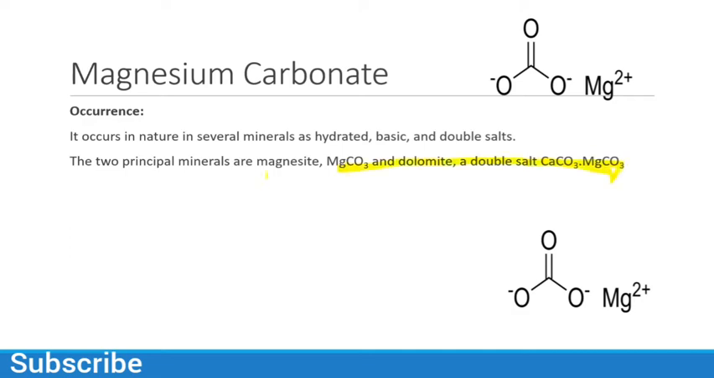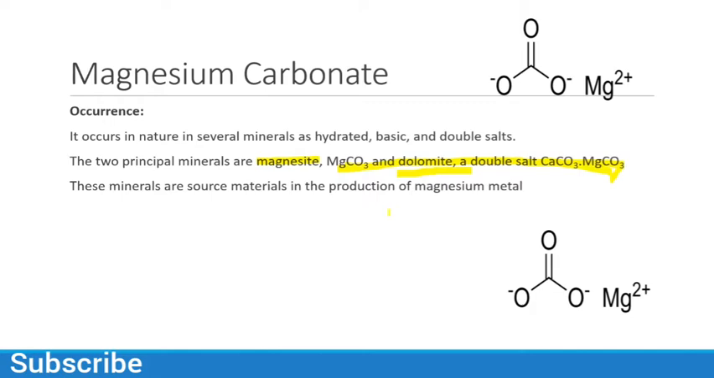So we have two principal minerals. One is magnesite and one is dolomite. These minerals are source material in the production of magnesium metal. So if we want to produce magnesium metal, these are the two principal sources of mineral: magnesite and dolomite. In dolomite we have a double salt, CaCO3 and MgCO3.